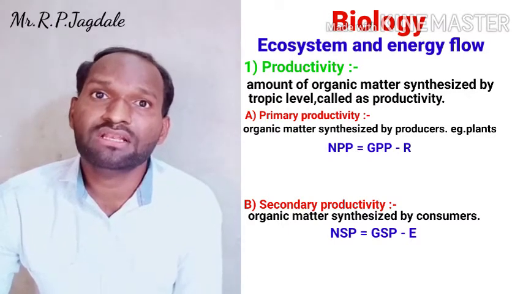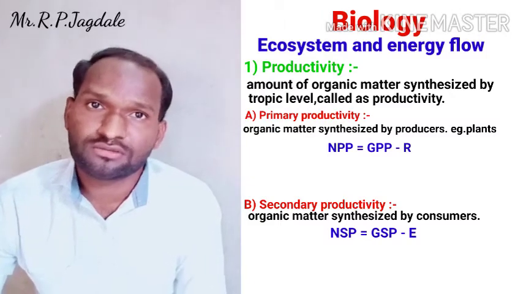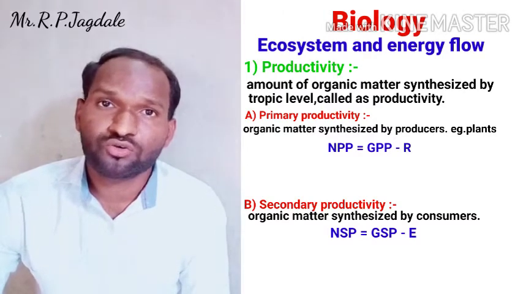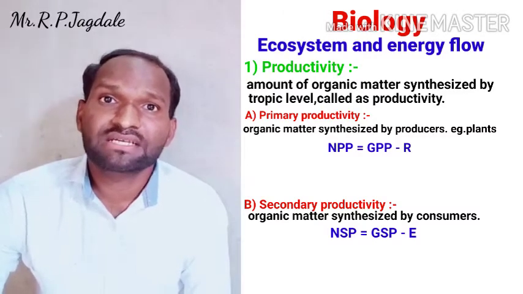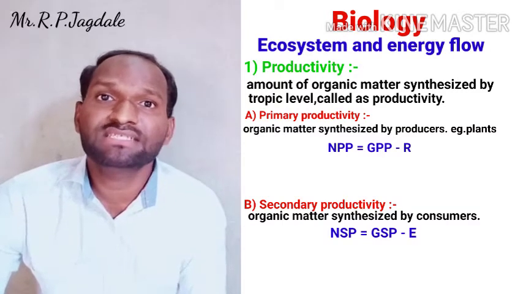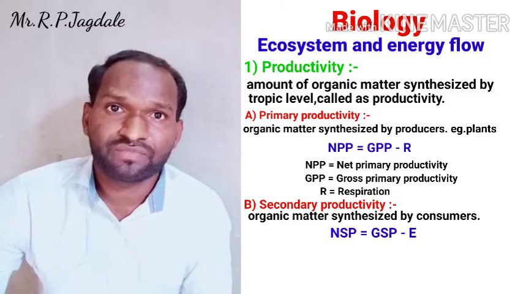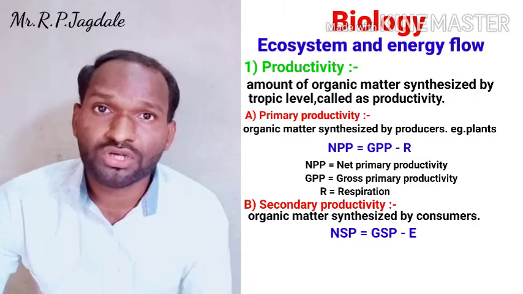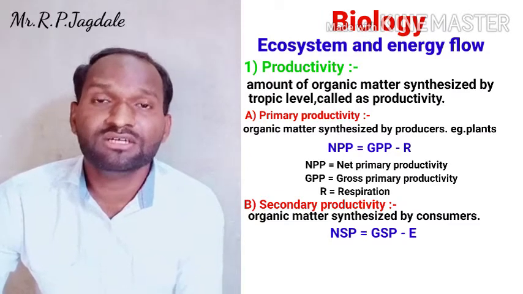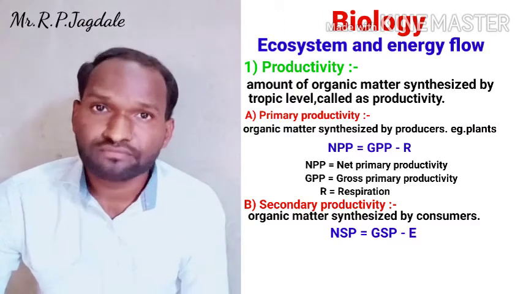The total amount of energy or organic matter produced. So in case of primary productivity, gross productivity is called as gross primary productivity, or GPP. That is nothing but the total amount of organic matter produced by the producer.